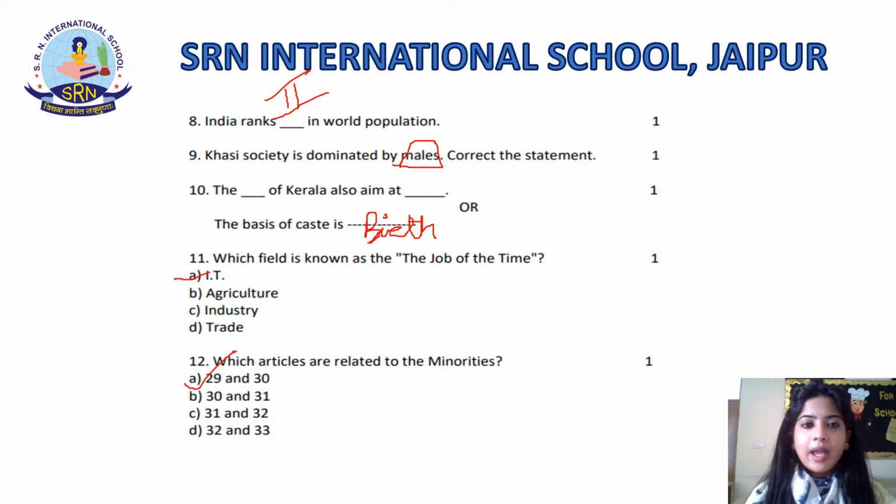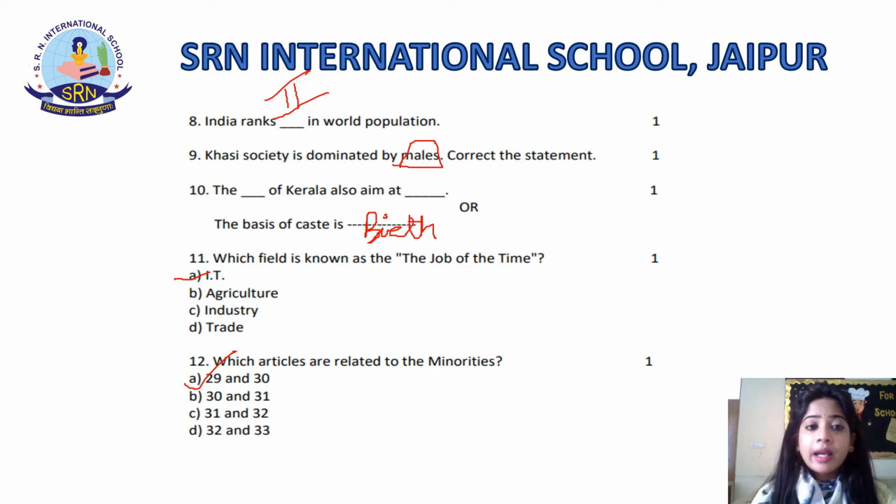Coming to question number 8, students. India ranks dash in world population. What should be the answer? As we all know, China ranks first in world population and India ranks second. So the correct answer will be second. Second will be the correct answer.